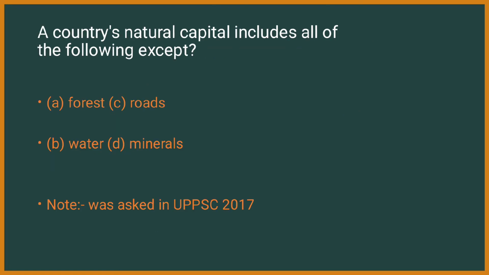Next question. A country's natural capital includes all of the following except. See, they are asking except. That means the other three are natural capital of a country, but one is not. We need to identify it. It was asked in Uttar Pradesh Public Service Commission in 2017. Options are forest, second roads, third water, and fourth minerals.